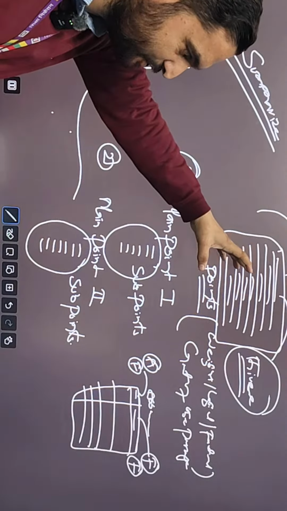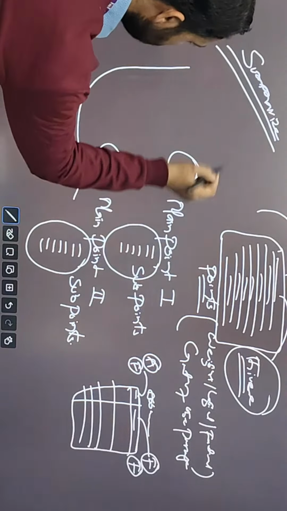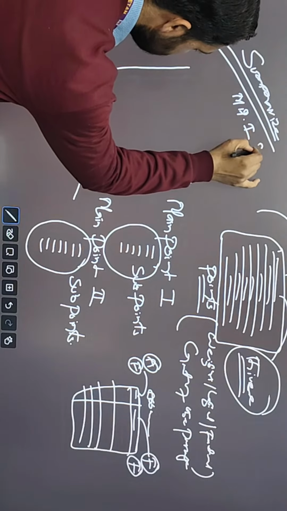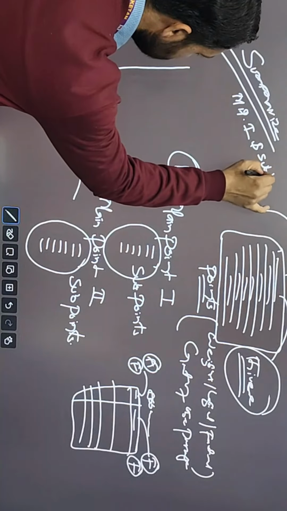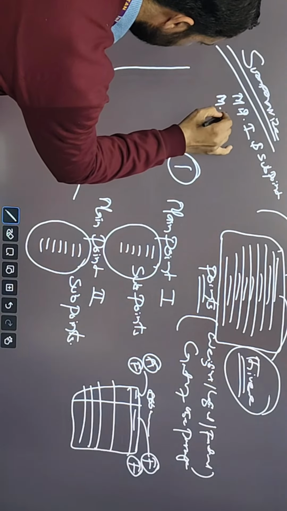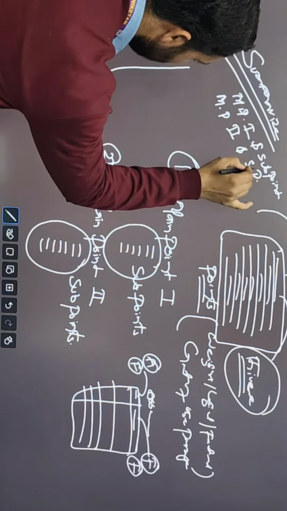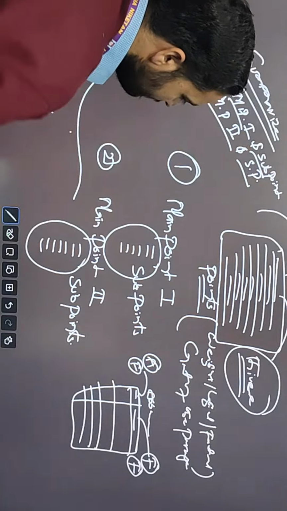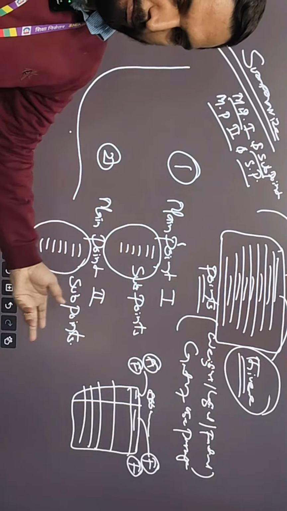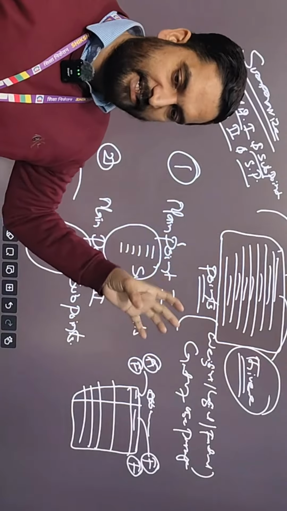Now you have to make a summary of your main point first with its sub points, and then main point second with its sub points. Your summary should be of the points you have made, not of the passage.